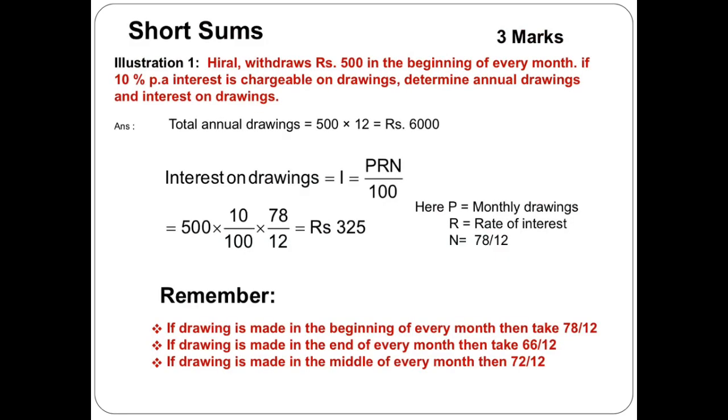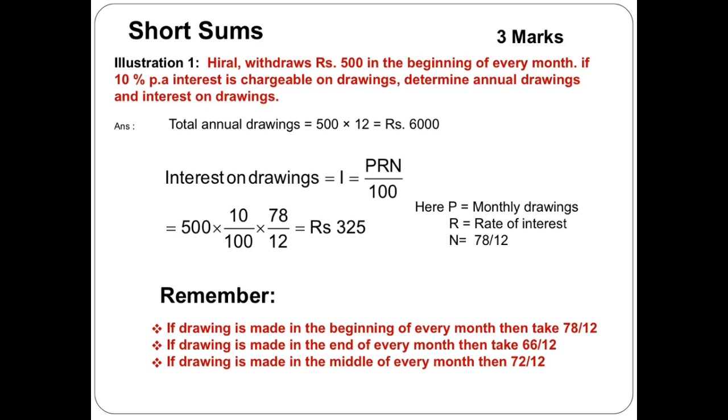Now, let us take some of the short examples. Number one, Hiral withdraws rupees 500 in the beginning of every month. See here, Hiral withdraws rupees 500 in the beginning of every month. This is the most important line. If 10% interest is chargeable on drawing, determine the annual drawings and interest on drawings.